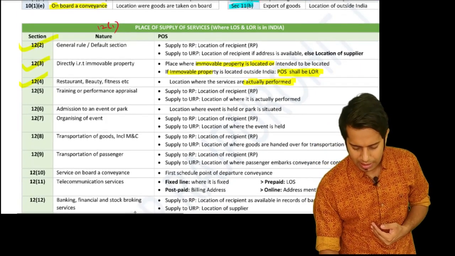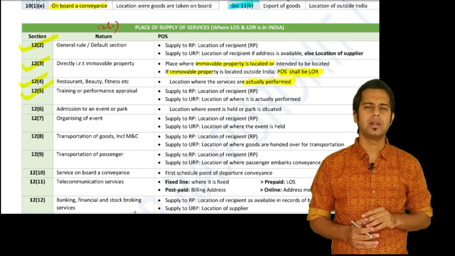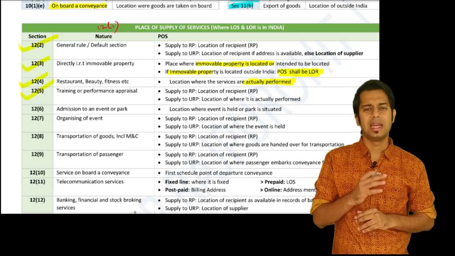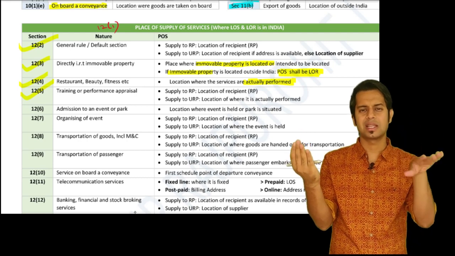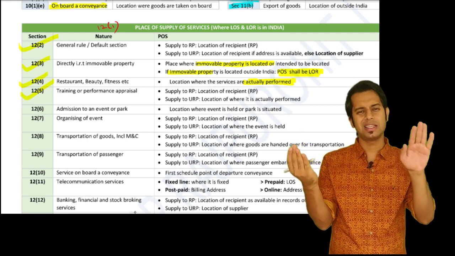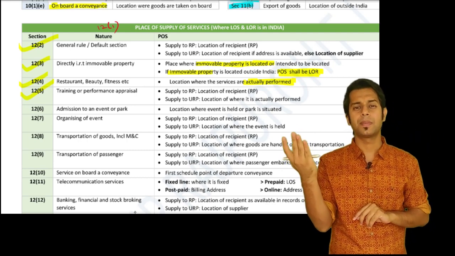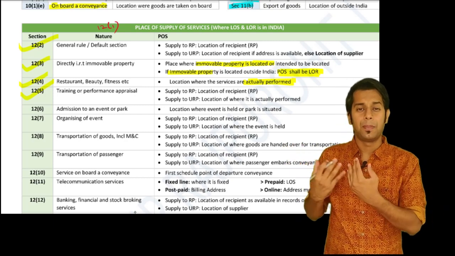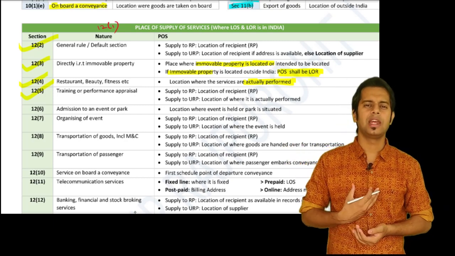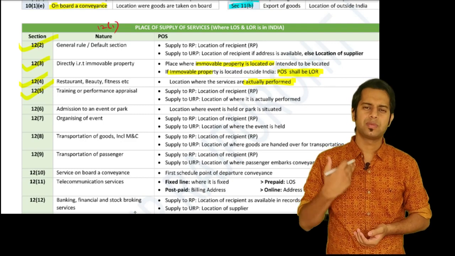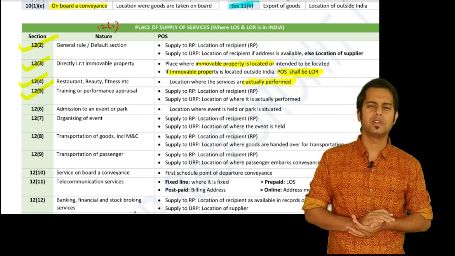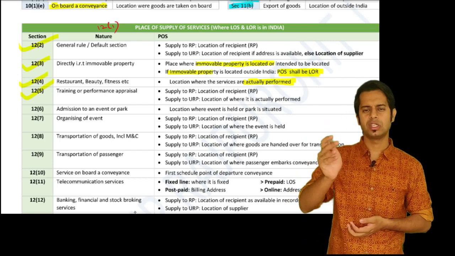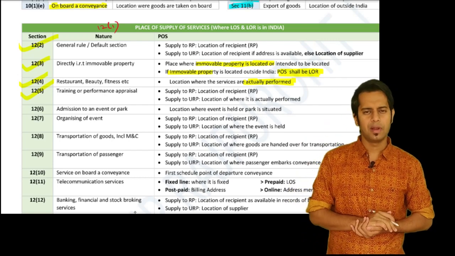Then, sir, in case of training and performance appraisal services, it can be provided to a registered person or an unregistered person. If it is provided to a registered person, then the location of the recipient, that is the registered person. If it is provided to an unregistered person, the place where it is performed. Say for example, if CA Dilip is giving services to Infosys, CA Dilip is registered and Infosys is also registered. Infosys is registered in Bangalore, so the place of supply will be Bangalore.